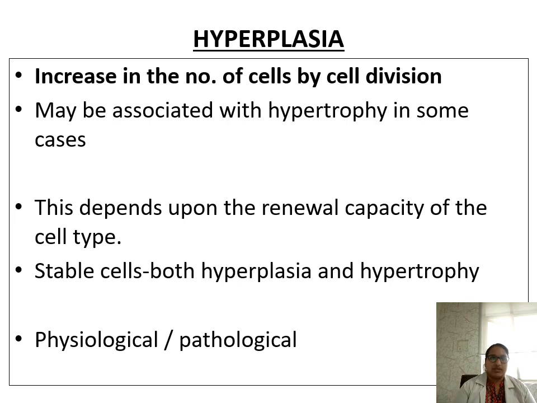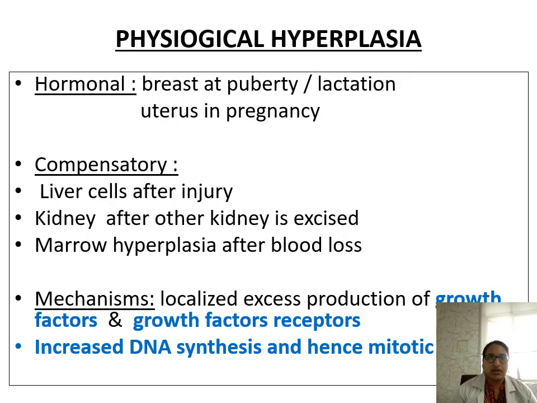And the causes for hypoplasia can be physiological or pathological. If we see the physiological causes of hypoplasia, the following are the examples. It can be due to hormonal stimulation, like female breast during puberty or lactation, because hypoplasia will occur. And uterus in pregnancy also undergoes hyperplastic changes. And it can be compensatory, like liver after injury, the liver cells will undergo hyperplasia. And one kidney, after the other kidney is excised, will undergo hyperplasia. And after blood loss, the bone marrow may undergo hyperplastic changes.